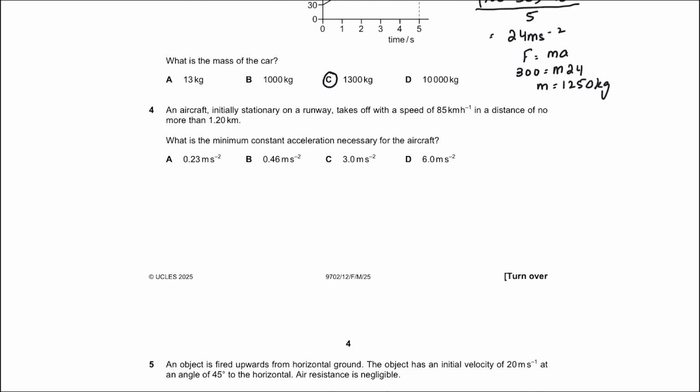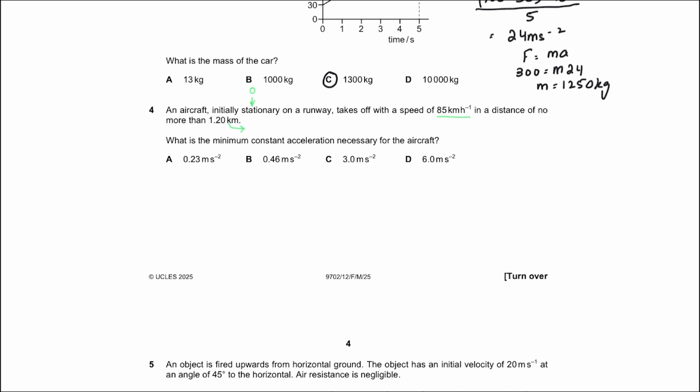Question 4 says an aircraft initially stationary on a runway takes off with a speed of 85 kilometers per hour in a distance of no more than 1.2 kilometers. What is the minimum constant acceleration necessary for the aircraft? Now, once again, the problem with this question is you've got the speed as 85 kilometers per hour. This is the takeoff speed. You know that the initial speed is 0, and whether it is meters per second or kilometers per hour doesn't make a difference. And then the distance is 1.2 kilometers.